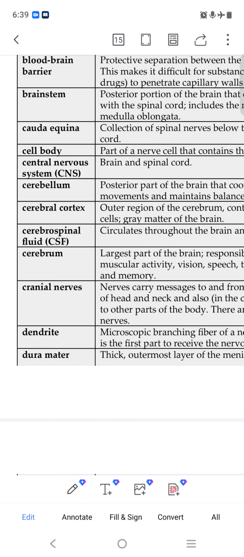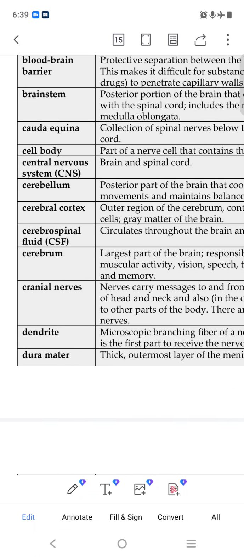Dendrite is the microscopic branching. Dura mater is a thick outermost layer. Efferent nerve carries message away. Ependymal cell is a glial cell. Ganglion is a collection of the nerve cells. Glial cell, gyrus, gyri. Hypothalamus is a portion of the brain, below the thalamus.